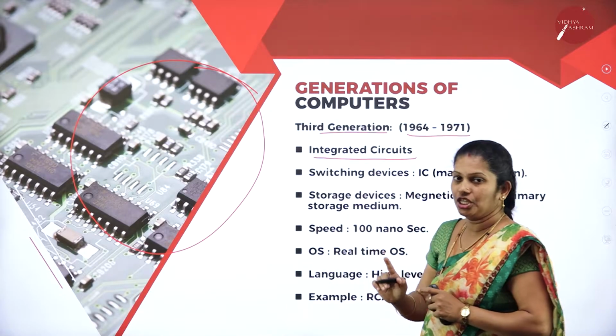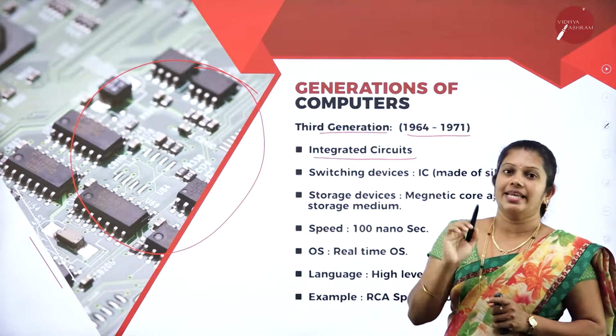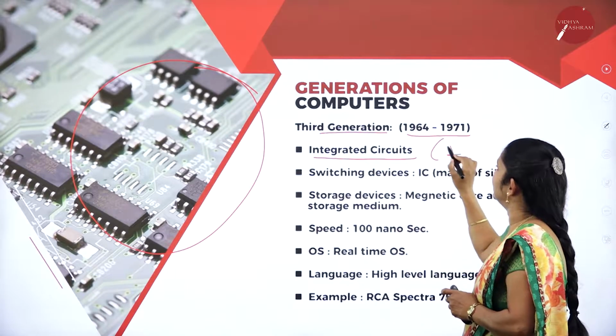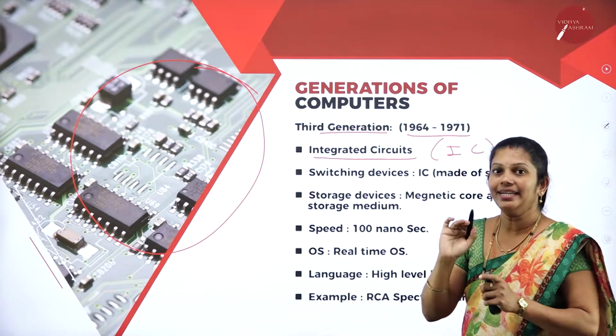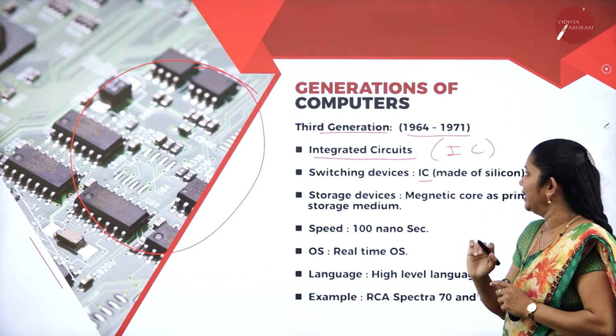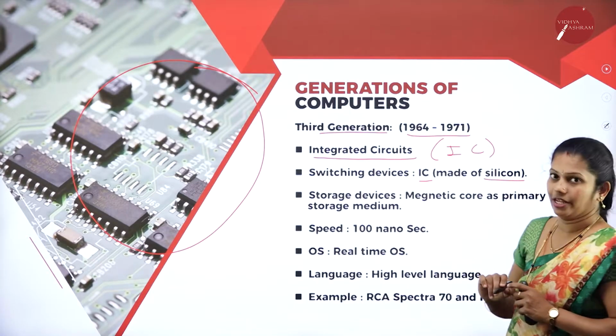Whereas in the first generation we used vacuum tubes and in the second generation transistors, in the third generation ICs, that is integrated circuits, are used. The main idea is integrated circuits, which are made from silicon.